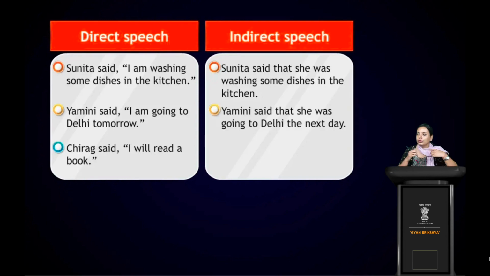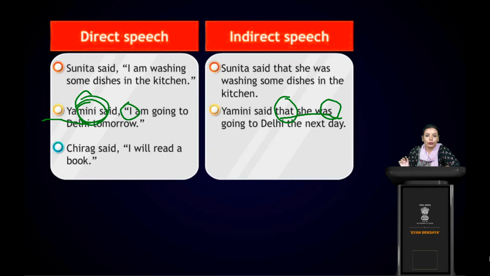Jamini said, I am going to Delhi tomorrow. So what would be the indirect speech? Jamini said that she was going to Delhi the next day. Jamini said is constant, right? And it was in said. So obviously the am will change into what? Was form, right? So that's the reason it's written that she was going to Delhi the next day. That's simple, right? We have to insert that and we have to change the verb according to the what? According to the direct verb, right? According to the direct speech का जो verb है, accordingly we have to change.